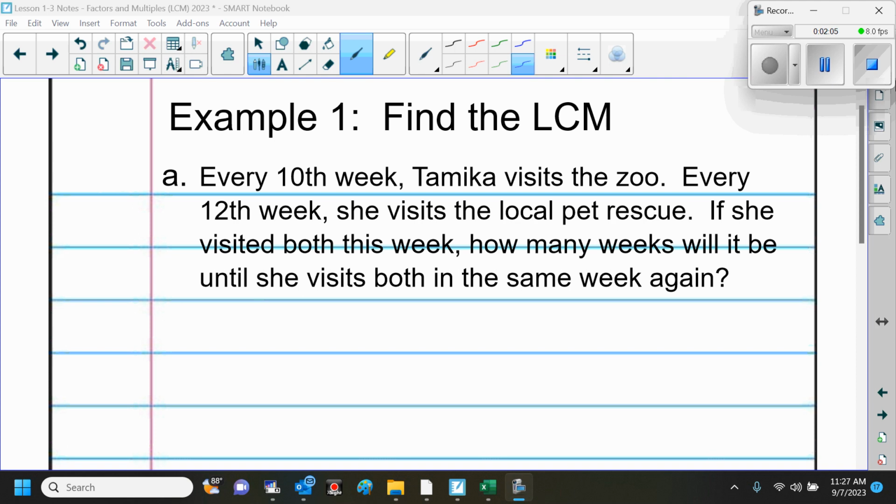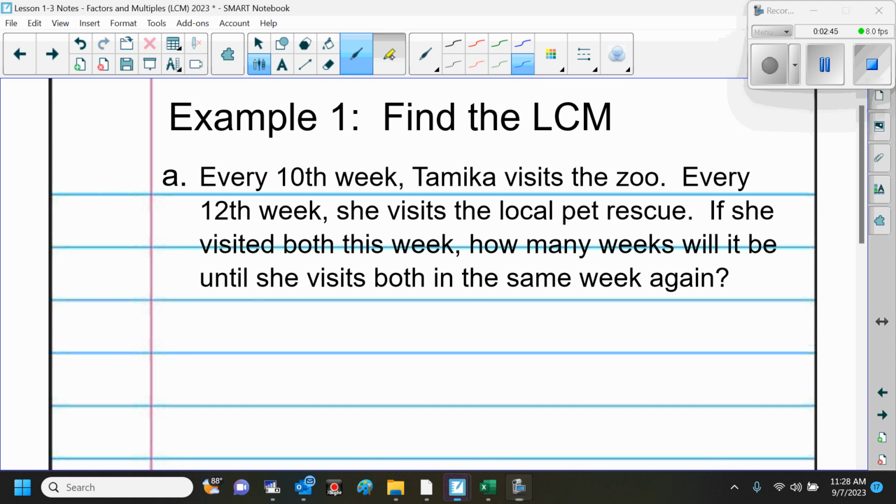So, for example 1, we want to find the least common multiple. It says every 10th week, Tamika visits the zoo. Every 12th week, she visits the local pet rescue. If she visited both this week, how many weeks will it be until she visits both the same week again? Okay? Now, some key words that will tell you that you're looking for the least common multiple are "both" and "when will we do this again in the future?" Does everybody see that? Okay? Those are the words that will help you decide between greatest common factor and least common multiple.